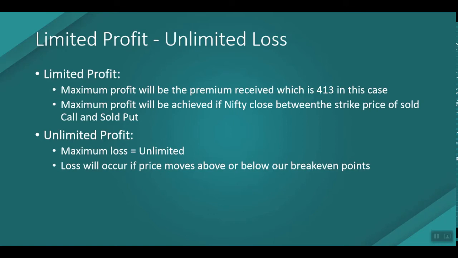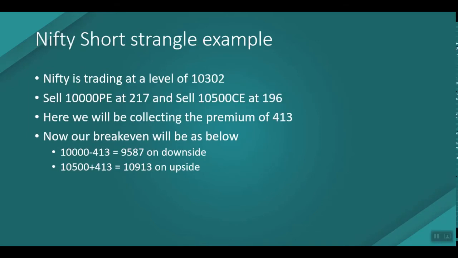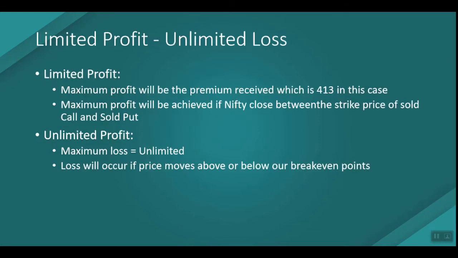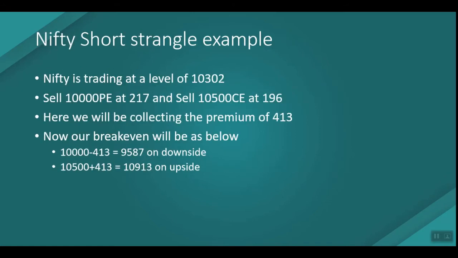If the Nifty moves anywhere below the 10,000 level, then for each 1 rupee of downward movement we'll be losing 1 rupee from our 413 rupees, till the level of 9,587. For example, if the price closed at the level of 9,600, then we'll be at a profit of simply 13 rupees, and the 400 rupees of downward movement will be lost.